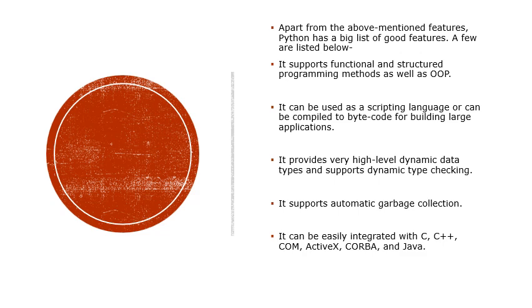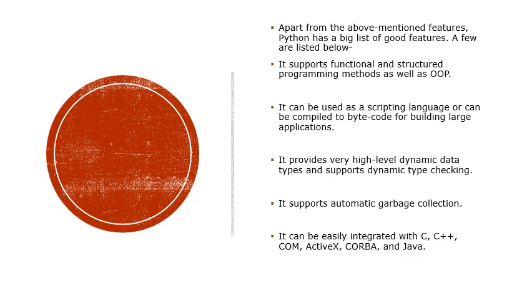So, furthermore, other features of Python: it supports functional and structured programming methods such as OOP. It can also be used as a scripting language or can be compiled to bytecode for building large applications. Python provides high-level dynamic data types and supports dynamic type checking, and it also supports automatic garbage collection.